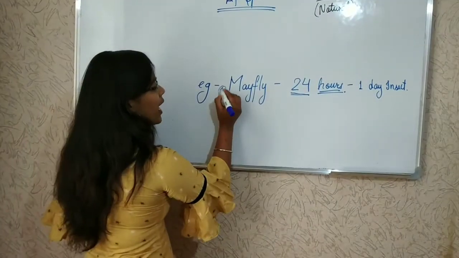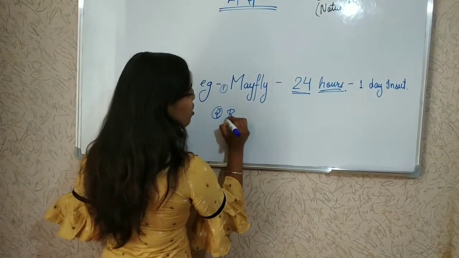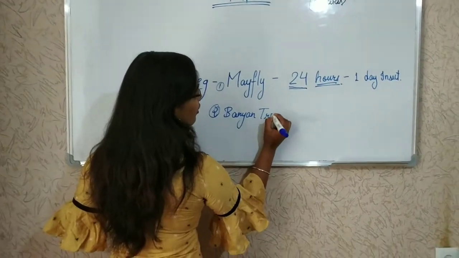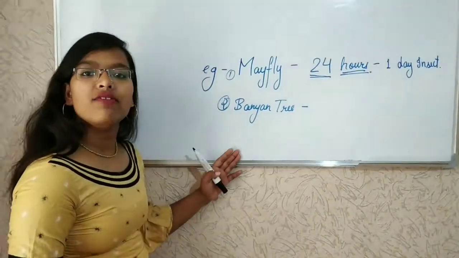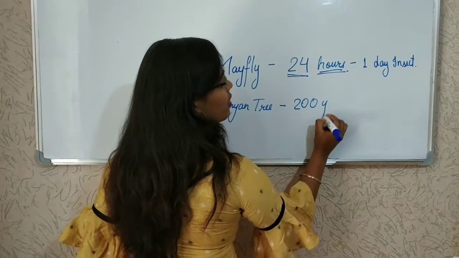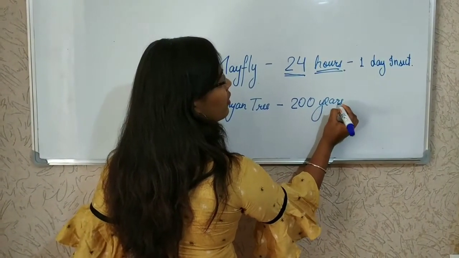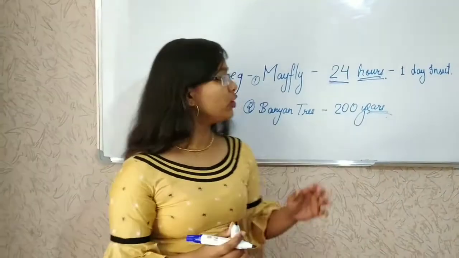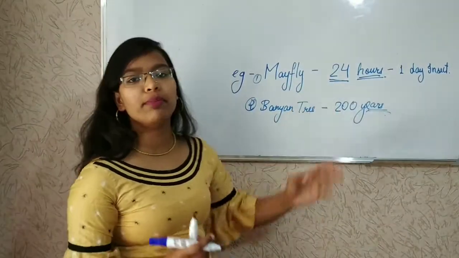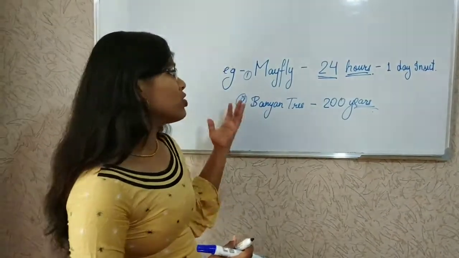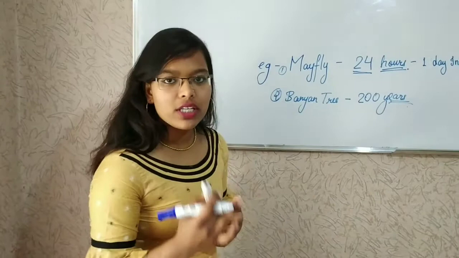One more example I have is the banyan tree. Banyan tree lifespan is 200 years. It is very huge. So you can see there is a big variation in lifespan from species to species, from organism to organism.